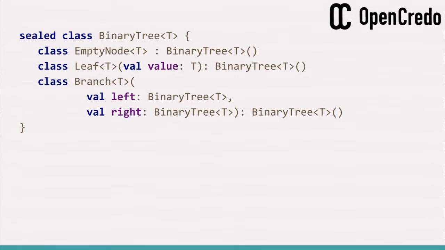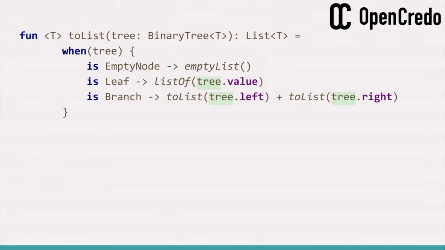And if we wanted to convert that into a list, we can write a function to do so. So we take in a binary tree, and we pattern match on it. What kind of thing is it? If it's an empty node, you get an empty list. If it's a leaf node, you get a singleton list, picking up the tree's value. If it's a branch, we turn the left tree into a list and the right tree into a list and concatenate them together. Making this tail recursive, I'm going to leave as an exercise for the reader.